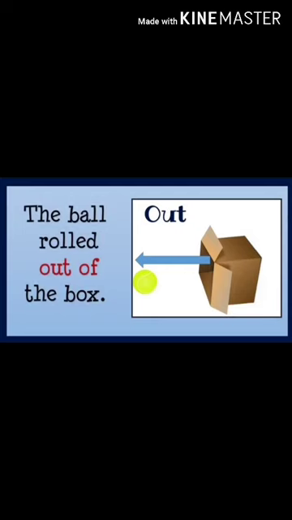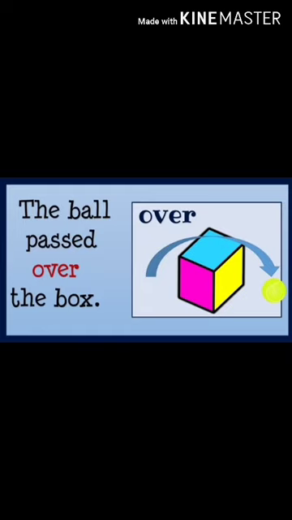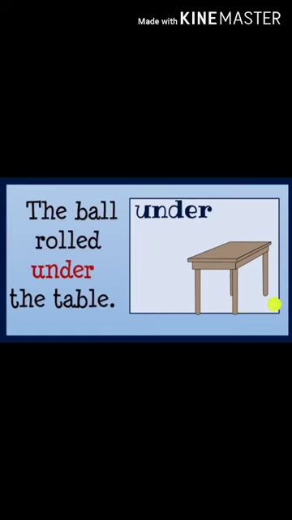The ball rolled out of the box, right? And another word, that is over. So the ball passed over the box. And the word under, right? The ball rolled under the table. Next word is around, right? It is around.